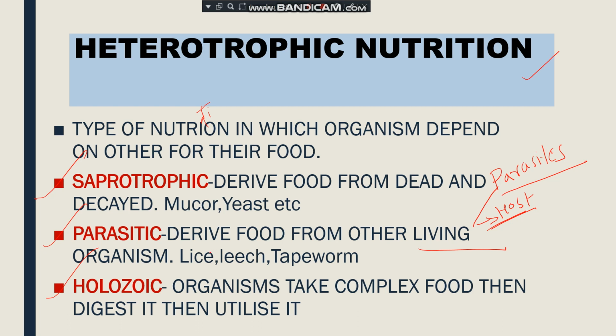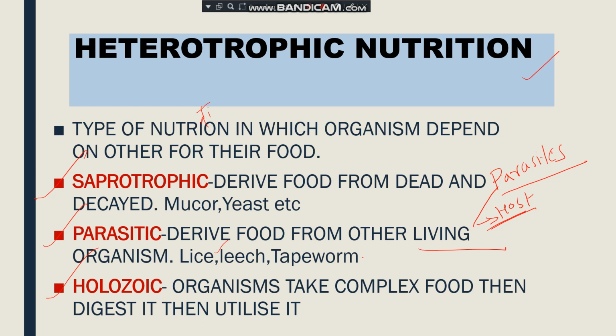It's commonly known as the jū. This lice sucks the blood. So they are directly taking the ready food from the host. They do not have to digest it. Similarly, the leech. Similarly, the tapeworm.